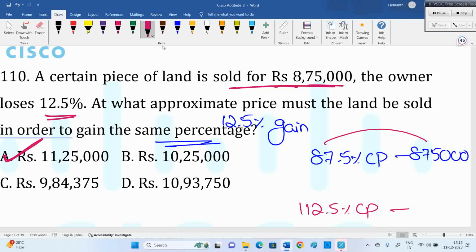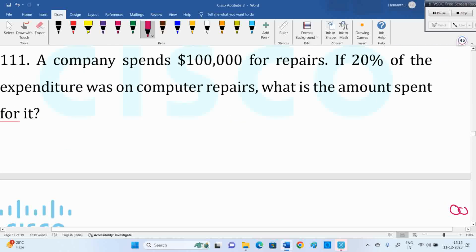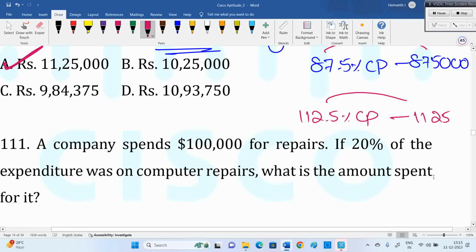Don't calculate the cost price as 10 lakhs; it's a waste of time. You can calculate the cost price and we'll get 10 lakhs, but doing this is a waste of time. 87.5% is 8,75,000, then 112.5% is 11,25,000. Option A.